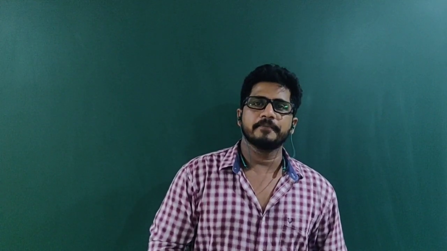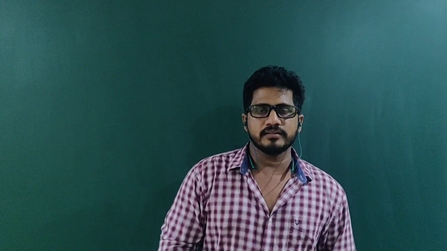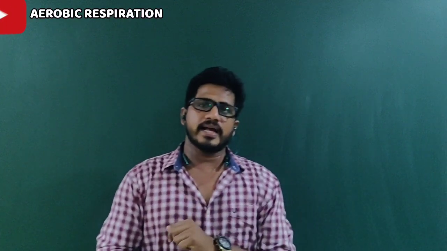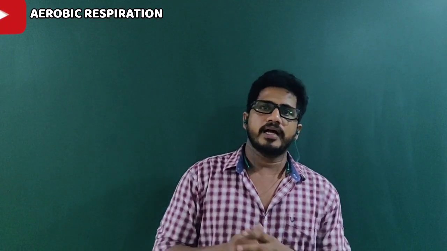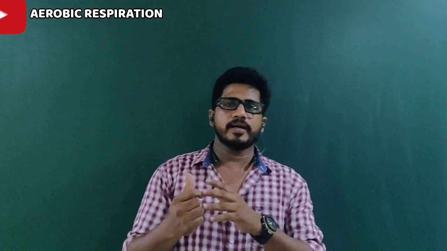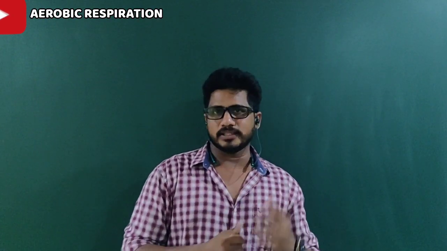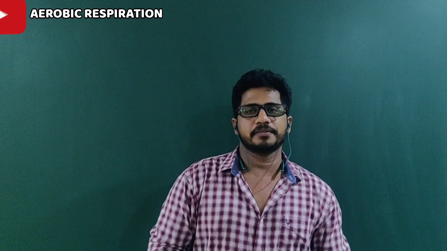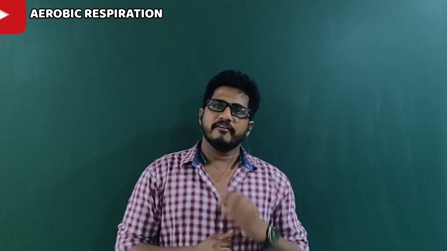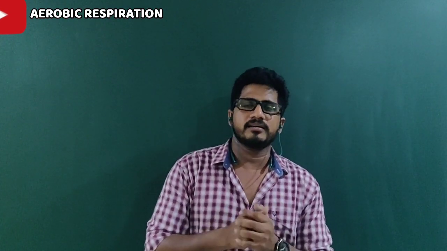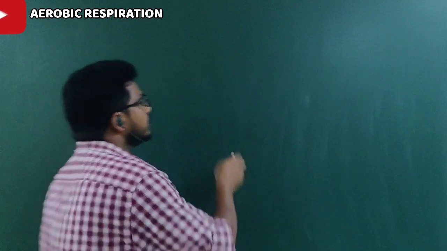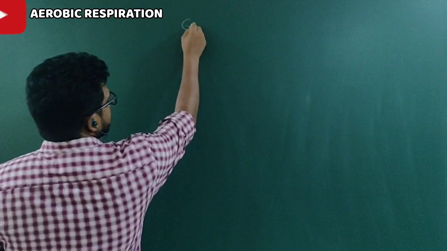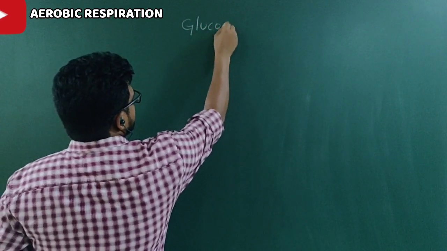Hi guys, good morning. In the last session you saw how pyruvic acid becomes lactic acid without fermentation, and on the other hand how pyruvic acid becomes ethyl alcohol or ethanol in the process of fermentation. In both the cases, where was carbon dioxide liberated? In fermentation, right? Whereas in aerobic respiration, let us see the fate.